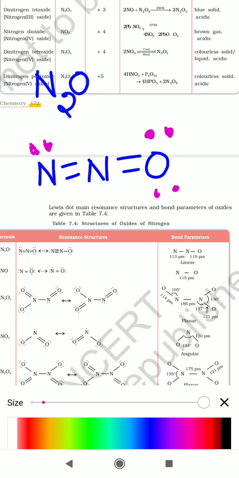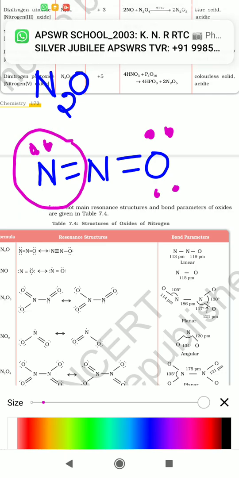Whether it is satisfying the octet electronic configuration or not, let us see that once again. So the first nitrogen atom you are seeing there, how many electrons are present in it, you have to count like this. Two bond pairs of electrons and one lone pair of electrons are present there.